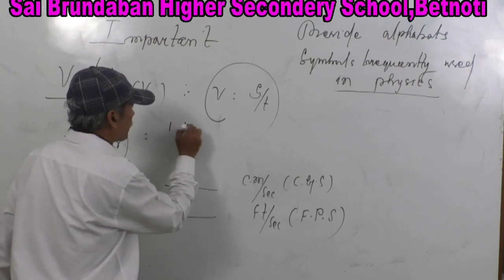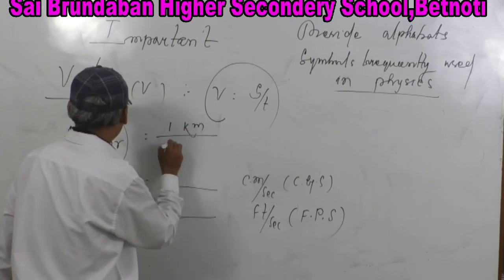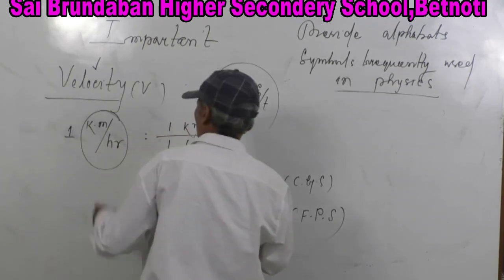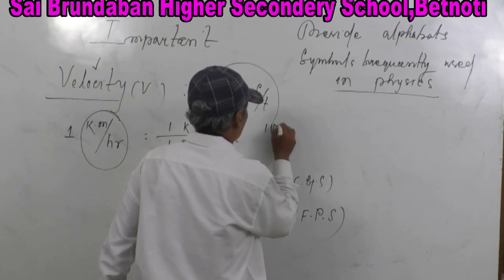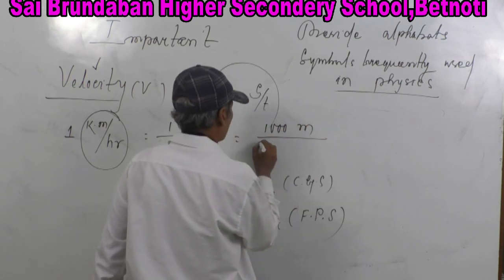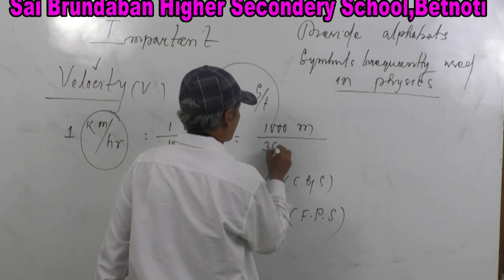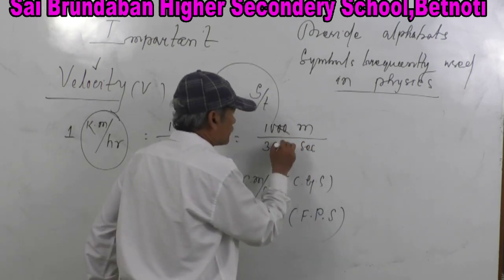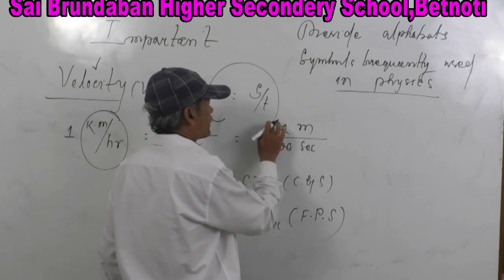1 kilometer whole divided by 1 hour is equal to 1000 meter divided by 1 hour, 3600 second. You just find it now. It is 10 by 36.